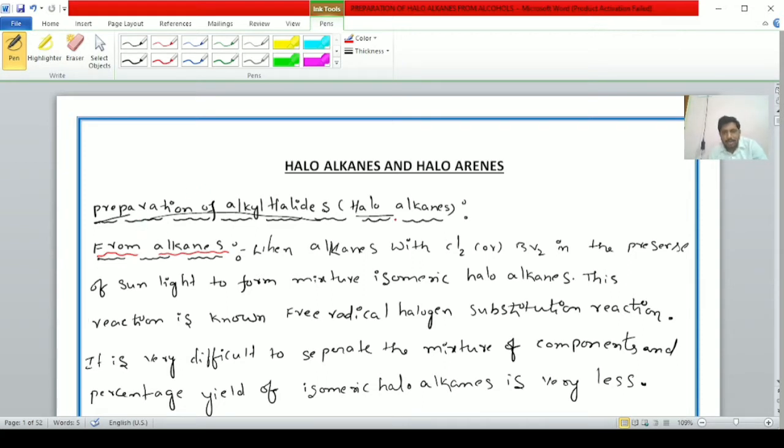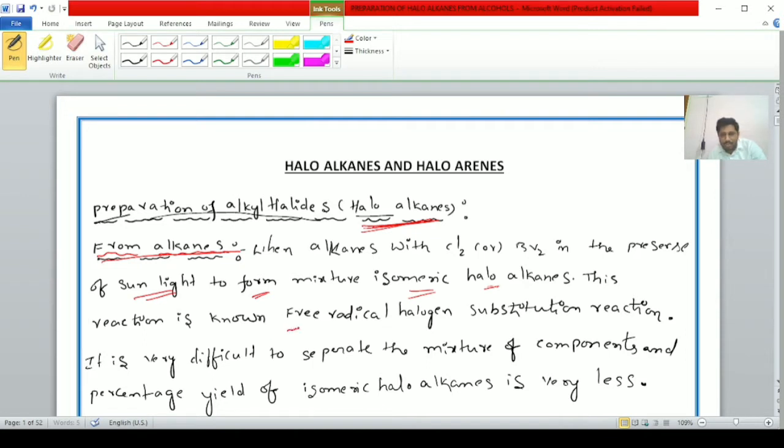Preparation of alkyl halides or haloalkanes from alkanes. When alkanes are treated with chlorine or bromine in the presence of sunlight, a mixture of isomeric haloalkanes is formed.